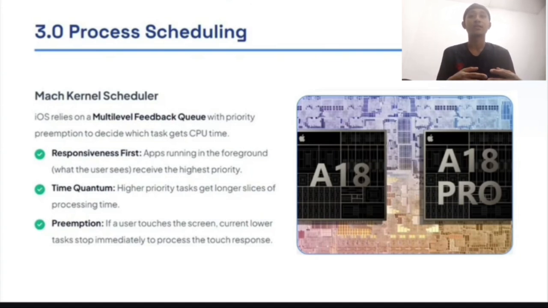Today I will talk about process scheduling. Like the Mach kernel, the scheduler in iOS is based on a multi-level feedback queue with priority promotion to decide which task gets priority.